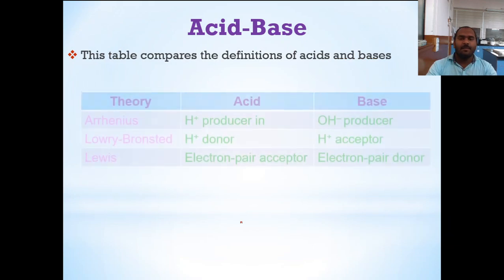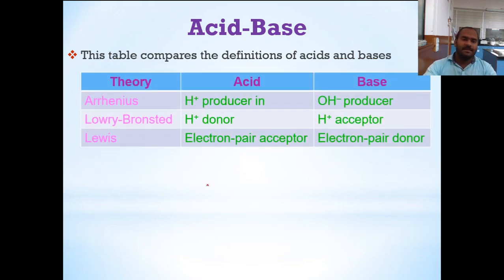Now let's compare these three concepts of acid-base theory: Arrhenius, Lowry-Bronsted and Lewis. According to Arrhenius, an H plus producer in a solution is called an acid, and an OH minus producer in a solution is called a base.